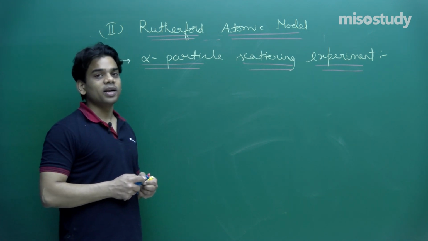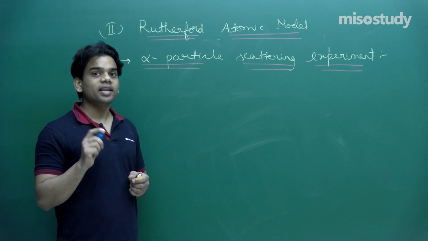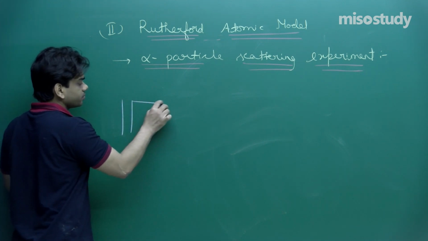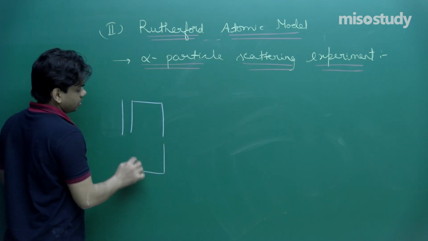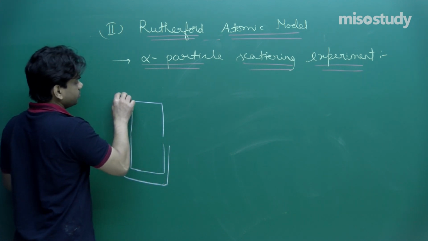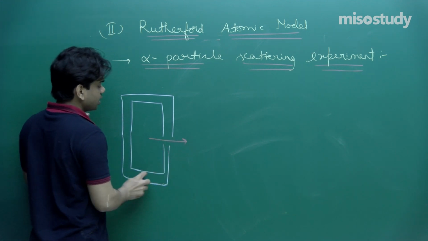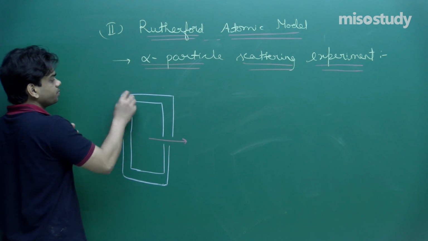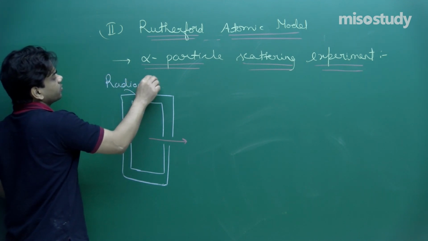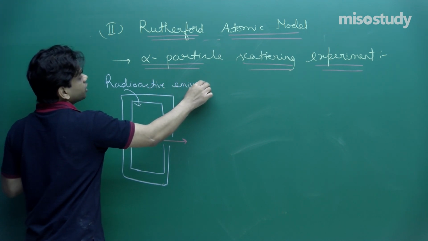There were certain observations. He detected the alpha particles on various portions of the screen. So what observations were there? Let's try to find out. See here, this is the alpha particle, it's coming out. This is the radioactive phenomenon. Radioactive emission of alpha particles is taking place through this chamber.